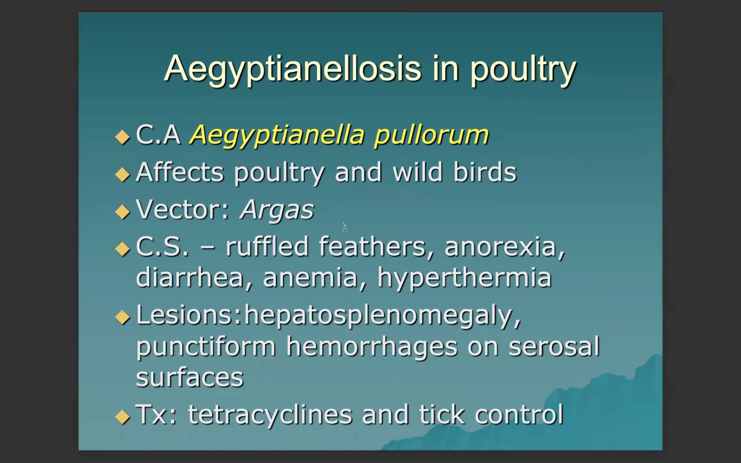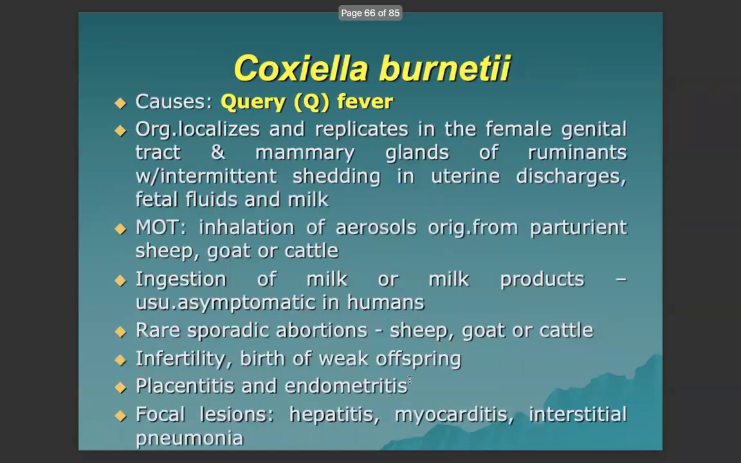Vector is the Argas persicus. Ruffled feathers, anorexia, diarrhea, anemia, hyperthermia, or fever are the clinical signs. Lesions are hepatosplenomegaly. Punctiform hemorrhages on the serosal surfaces are evident. And drug of choice is tetracycline, and control measure is control of ticks.